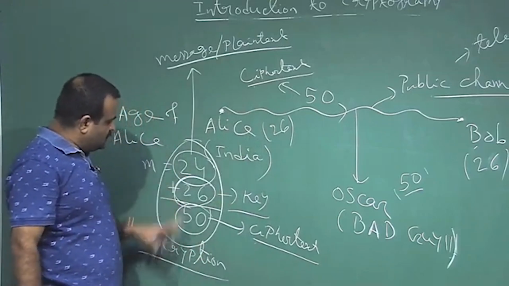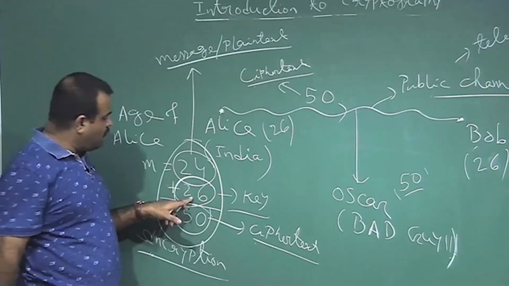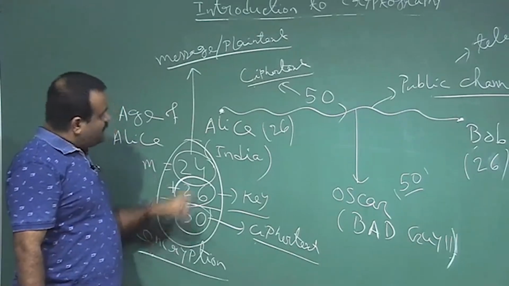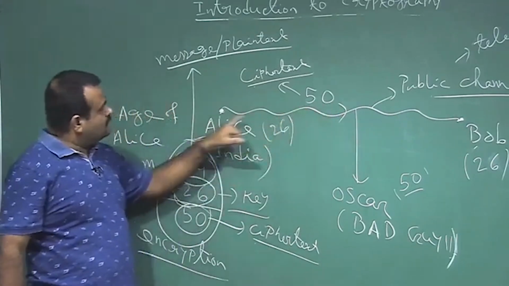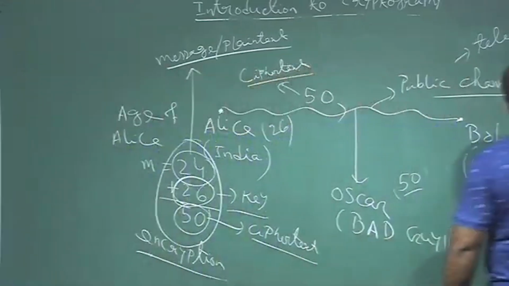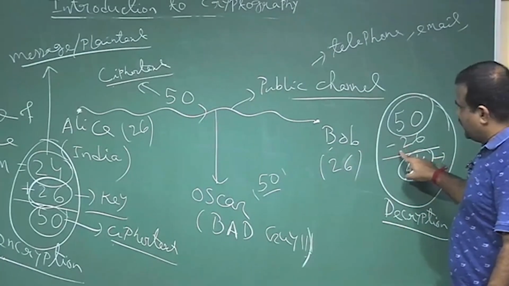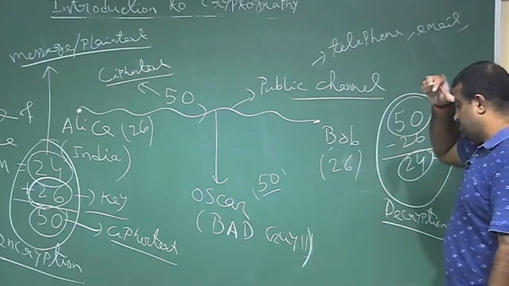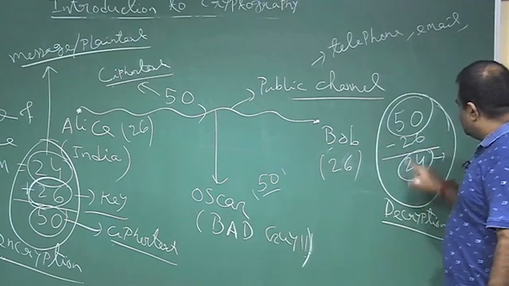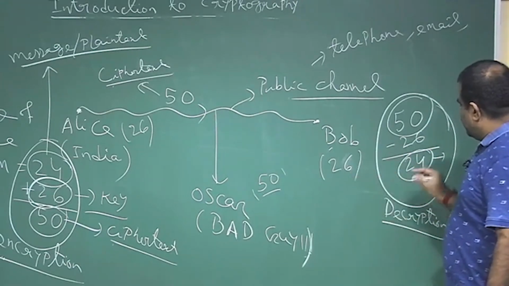This ciphertext is the output after the encryption algorithm. This encryption algorithm is very simple. We are taking the plain text, we have the key, the secret key shared between Alice and Bob, and we are adding them, and we are getting the ciphertext, and this ciphertext is being sent over the public channel. Upon receiving this ciphertext, to get back the plain text, Bob has the key and applies the reverse process of that encryption, which is called the decryption process. Encryption was addition, so decryption has to be subtraction. So, Bob is subtracting this 26 and gets back the plain text, which is 24.